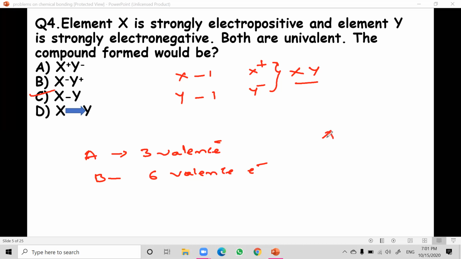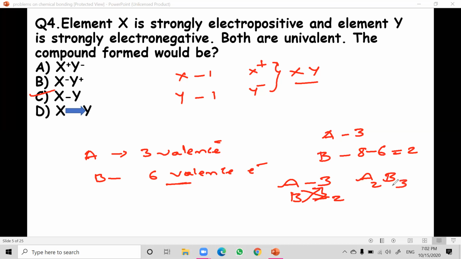So simply you can say the valency of A is 3 because it has only three electrons in the valence shell. But coming to B, as it has six valence electrons, we have to take 8 minus 6, so it is equal to 2. So we can say this is A3 B2, and by the crisscross method it is nothing but A2 B3. So the answer is A2 B3, not A3 B2.